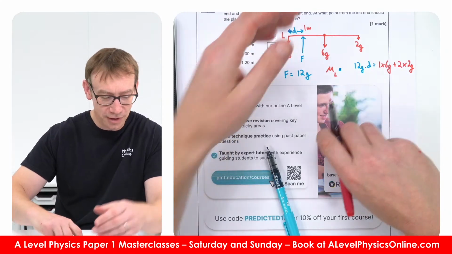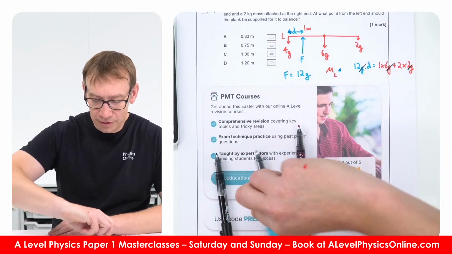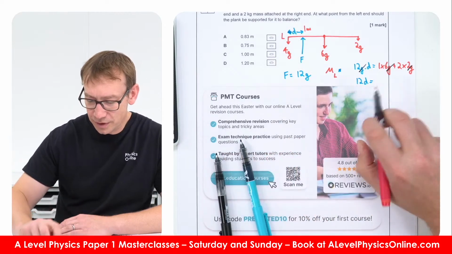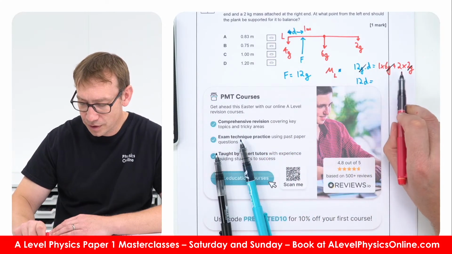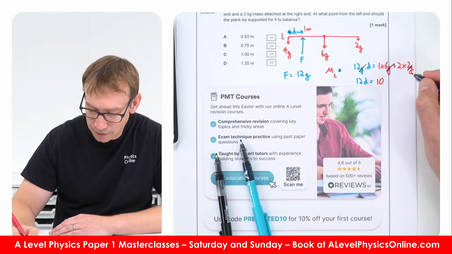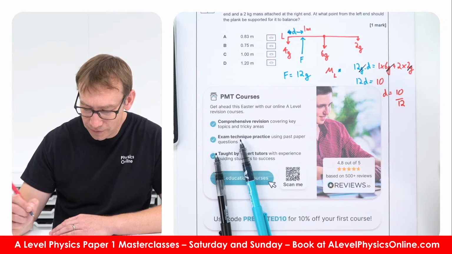Obviously the g's are going to all cancel. So 12d is equal to 6 plus 4, so that's equal to 10, and therefore d is equal to 10 over 12. Is that right?